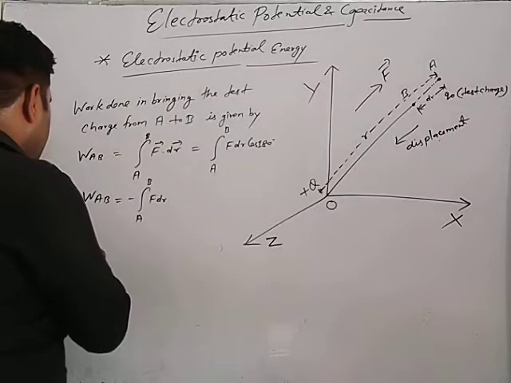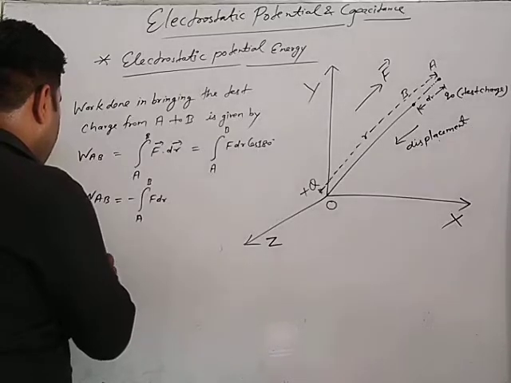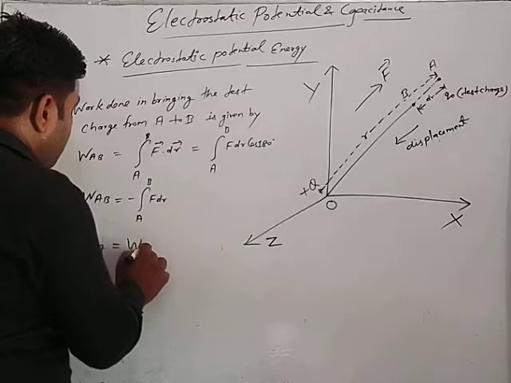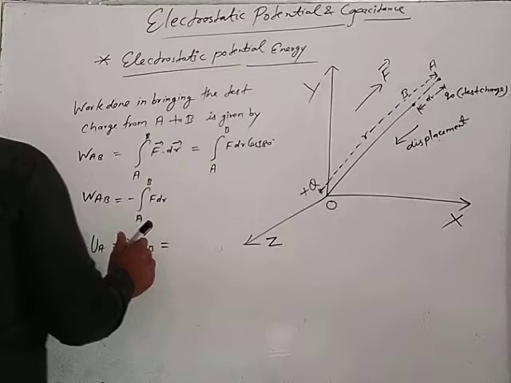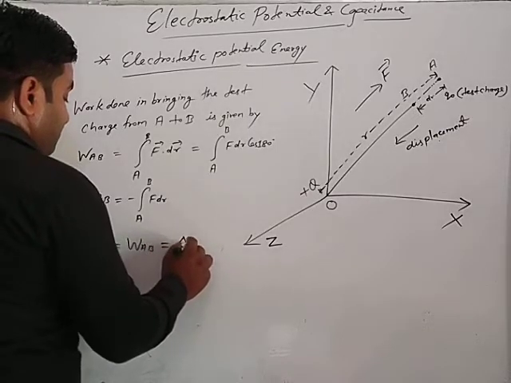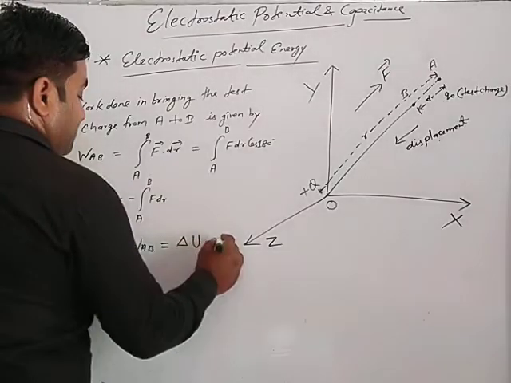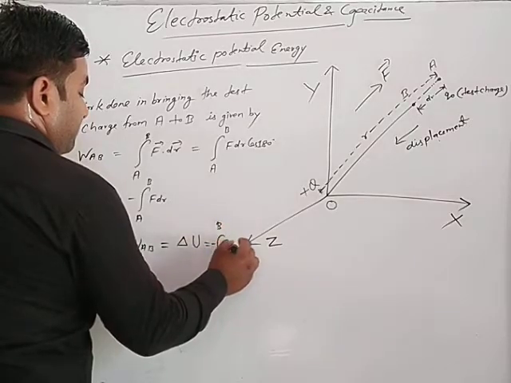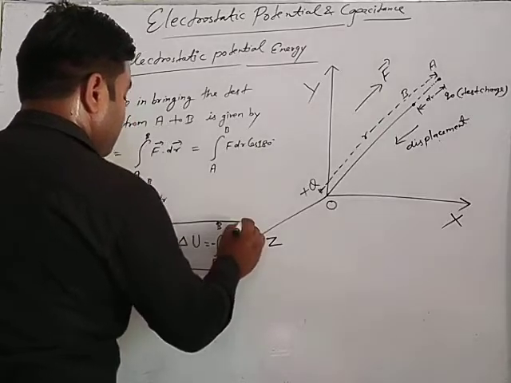Then UB minus UA is equal to WAB, equal to del U, that is minus integration over A to B of F dr.